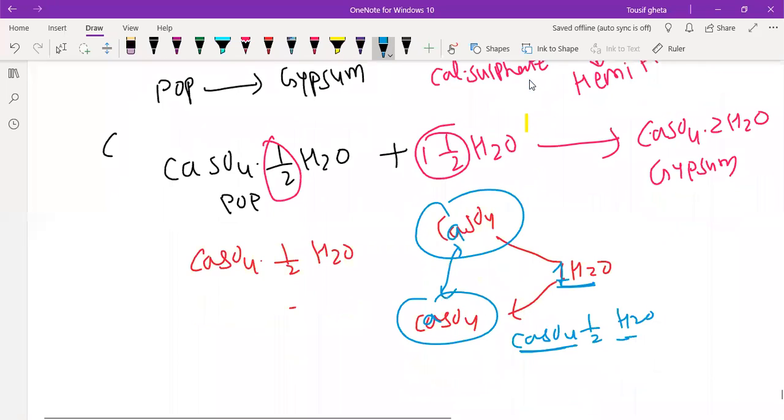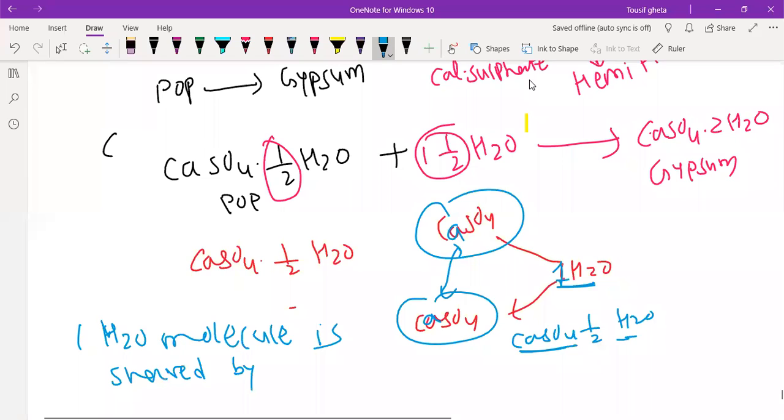One water molecule is shared by two calcium sulfate molecules. So you can even write 2CaSO4·H2O.